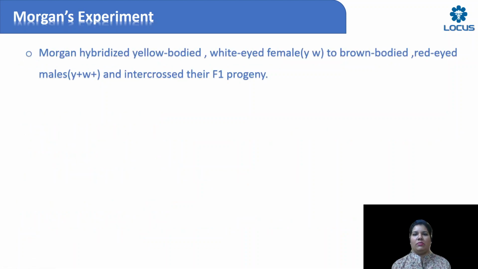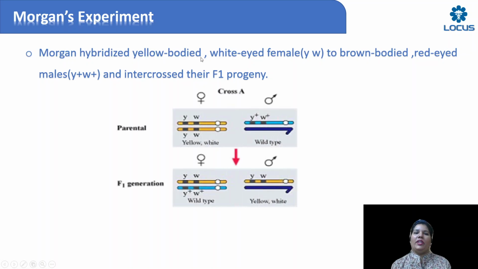So Morgan did the same thing. He didn't cross plants, but instead he took the fruit fly. So what are the two characters here? See, yellow bodied, white eyed female. And what is the genotype? YW. Then what is the other character? Brown bodied red eye males. So males were brown bodied red eye and females were yellow bodied white eye. Look at the genotype, everyone. This is YW and this is Y plus W plus. Always remember, plus sign is given for wild type.